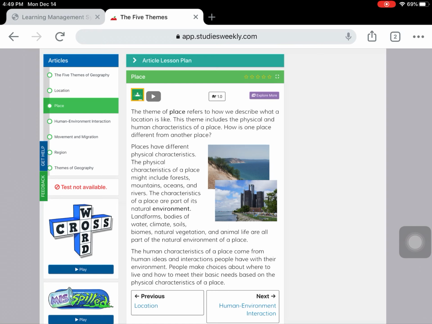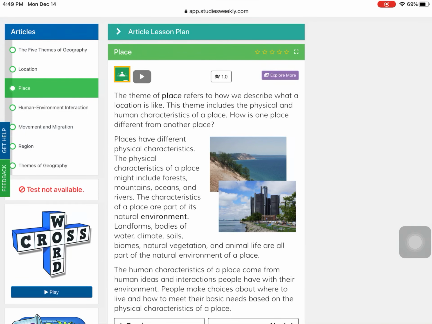Say place. Perfect. So, place describes what a location looks like. I'm going to go ahead and read through our section here, then we're going to dig a little deeper into what place is. The theme of place refers to how we describe what a location is.